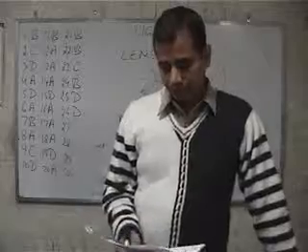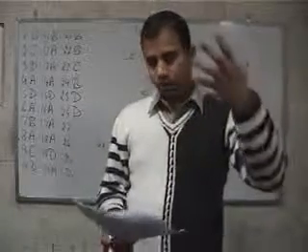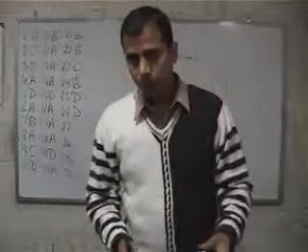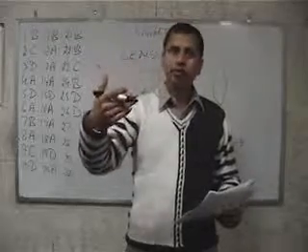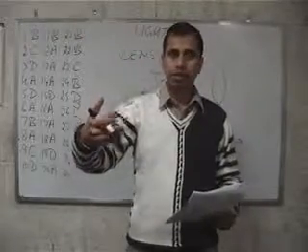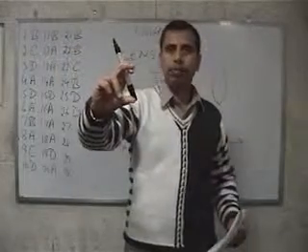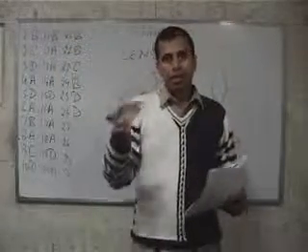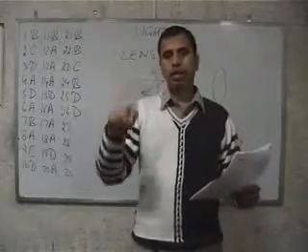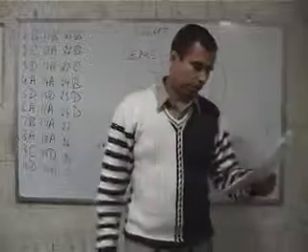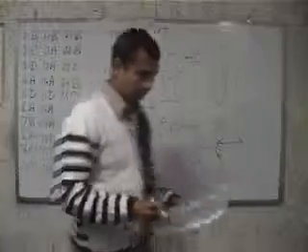Question number 27. The mirror which is used for side view in vehicles, the rear view mirror which we use for vehicles. See, what we need is a mirror which shows us an erect image and a diminished image, so that a very big truck can be seen as a small image in the mirror. This is done only by a convex mirror, which produces a virtual, erect and diminished image. Therefore, for the 27th question, option C is the correct answer.